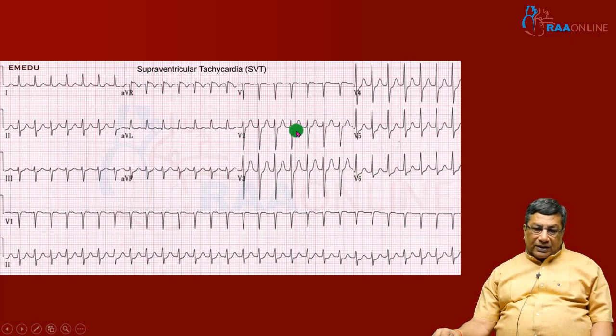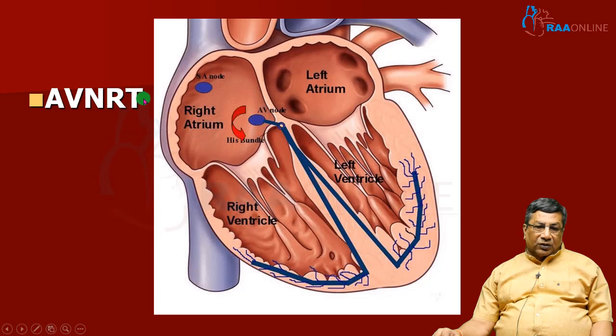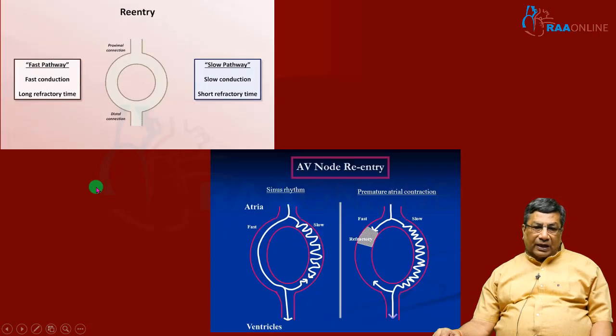But most junctional tachycardias are because of a reentry mechanism. The reentry may be happening within the AV node, or it may utilize an accessory pathway, where the accessory pathway forms one limb and the AV node forms the other limb of the reentry circuit. So it is very important to differentiate between these two in a patient who has a narrow QRS complex regular tachycardia in which the P wave is not there in front of the QRS. In AV node reentry tachycardia, the reentry circuit is happening within the AV node.